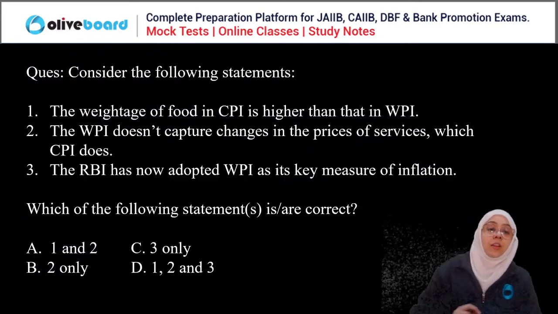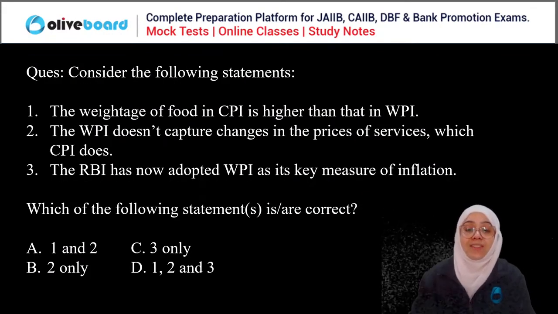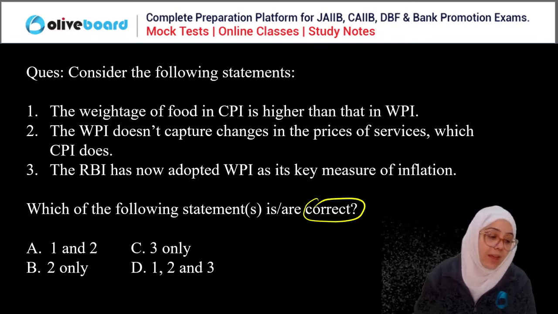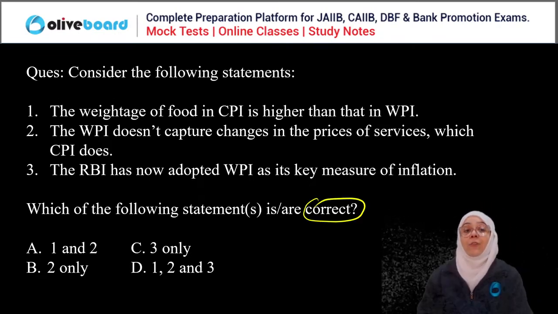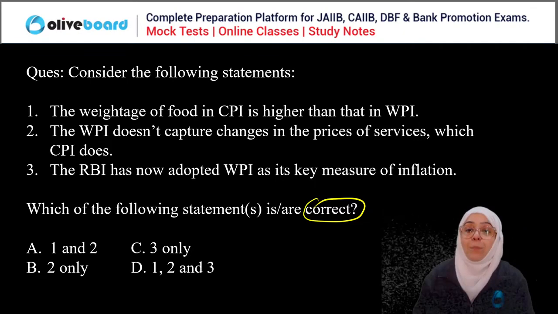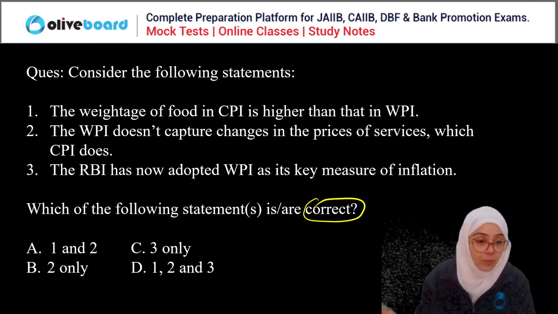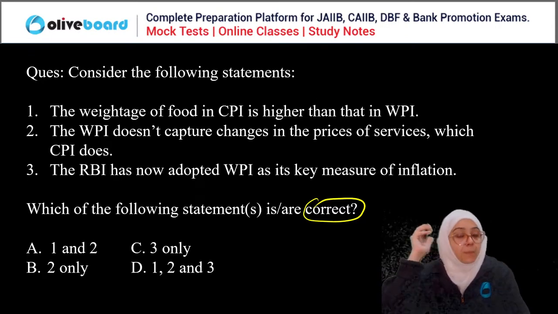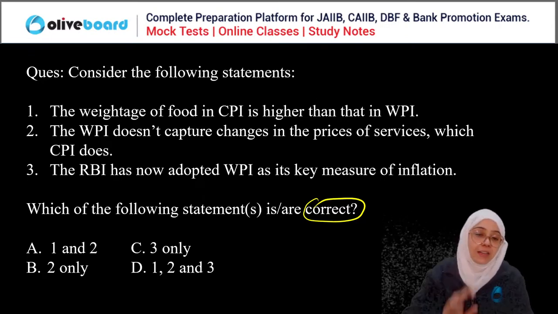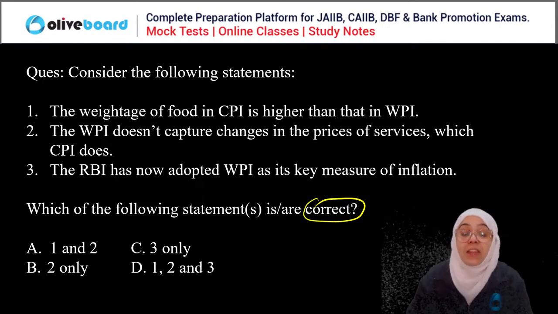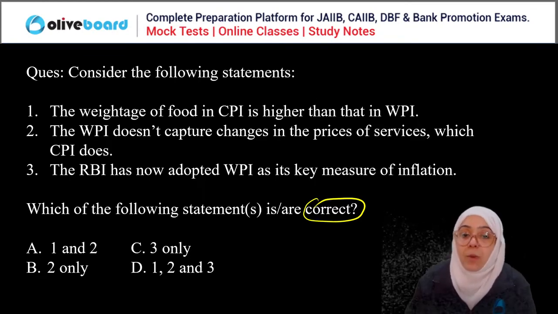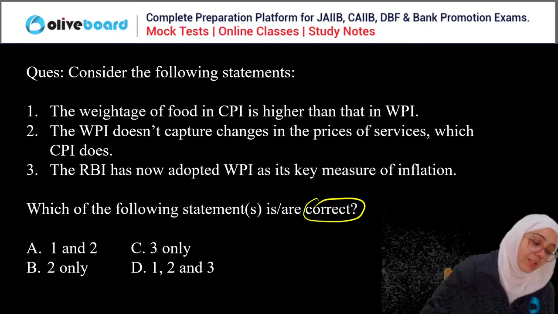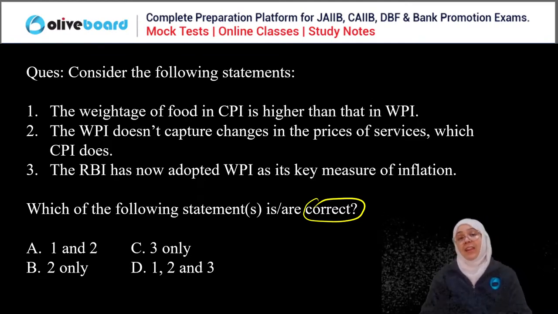Okay, next question. You have to choose the correct statement this time. The weightage of food in CPI is higher than in WPI. The WPI does not capture the prices of services which CPI does. The Reserve Bank of India has now adopted the wholesale price index as the key measure of inflation. Now, please answer this question, everyone. Focus and answer this question.